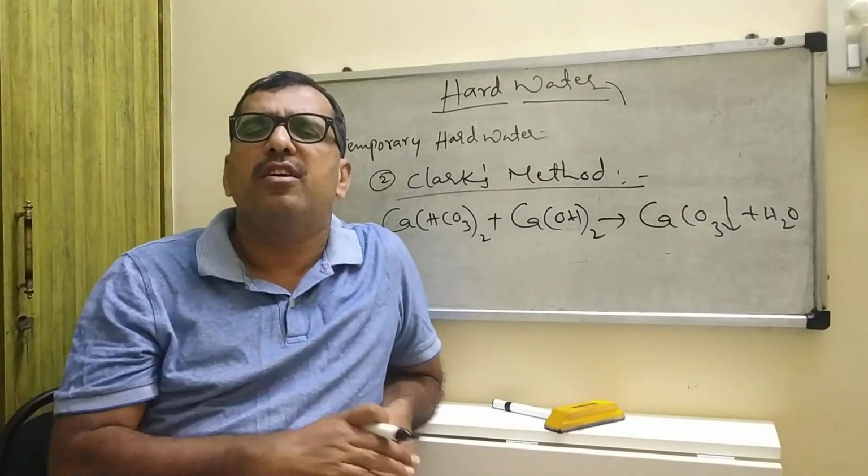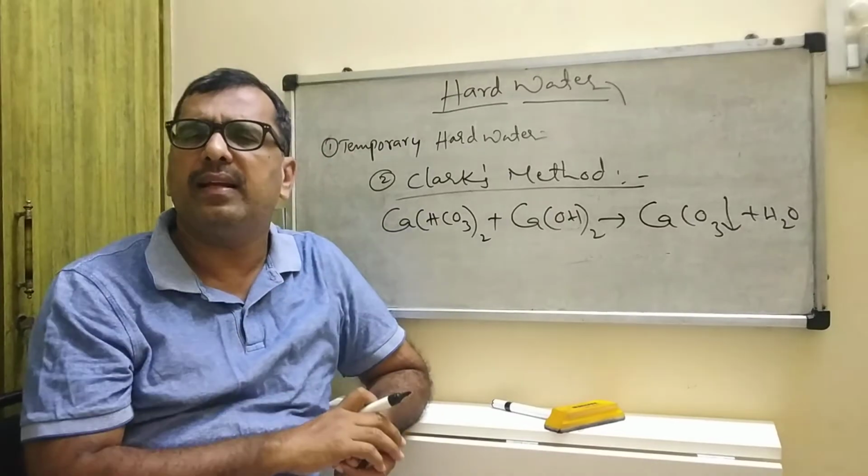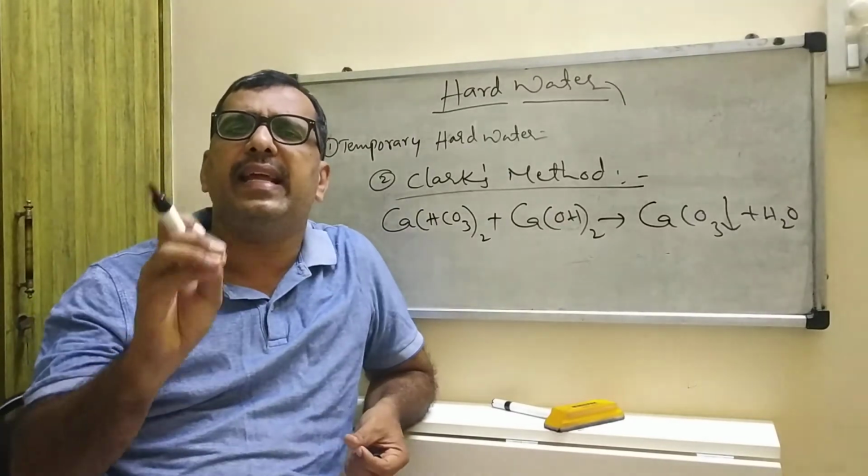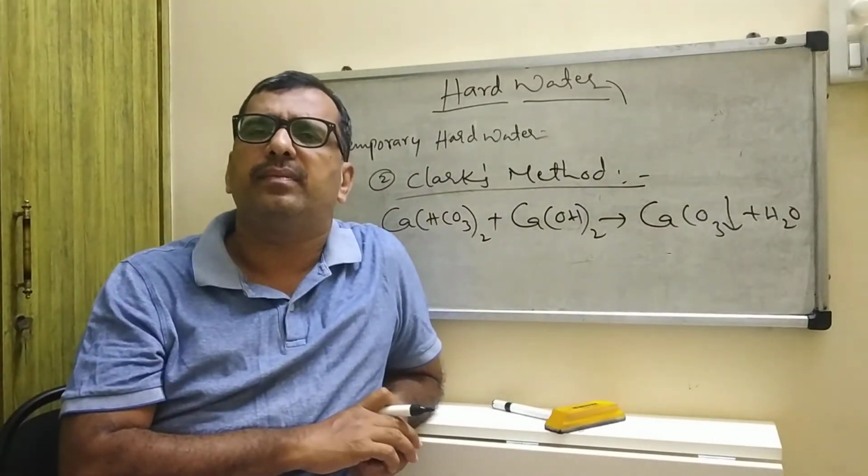The first method is by boiling. The second method is Clark's method.